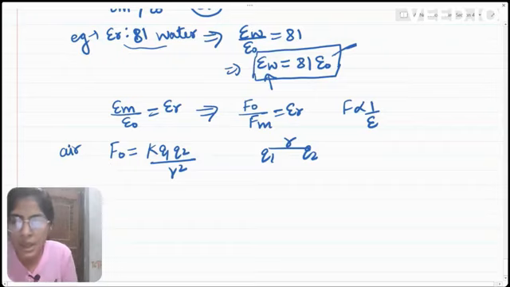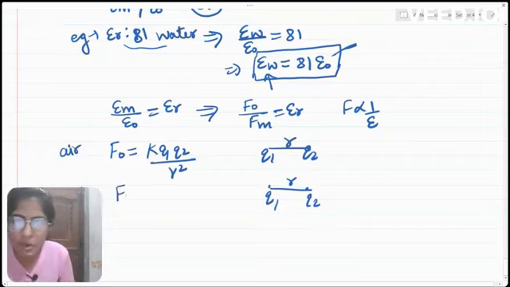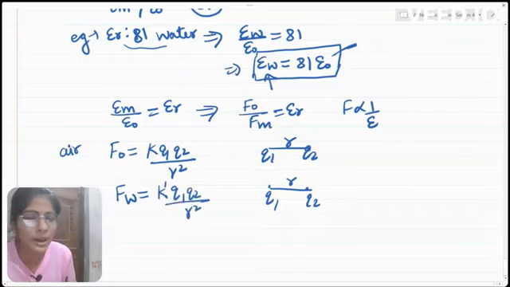If we put these charges in water with the same magnitude and the same separation, the force between the two charges will change as the medium changes. So the force in water will be K prime Q1 Q2 divided by R square.